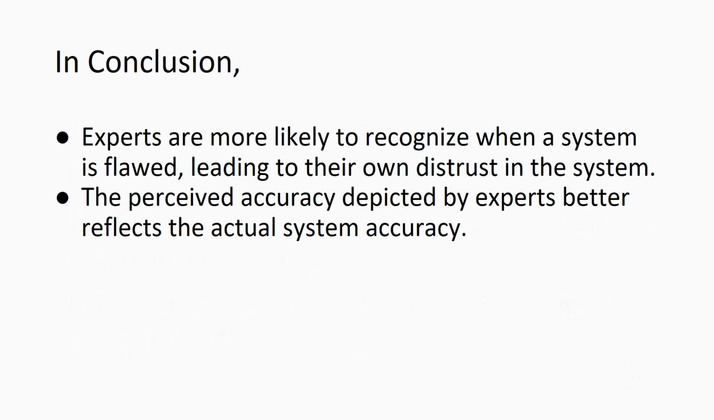In conclusion, we have shown that individuals with domain knowledge are more likely to recognize when the system is flawed, which leads to their overall distrust. Also, their perception of system accuracy is closer to the actual system accuracy compared to novice users. This also could lead to mistrust. These findings can help the explainable AI system designers build better systems that would lead to better user understanding and therefore trust.